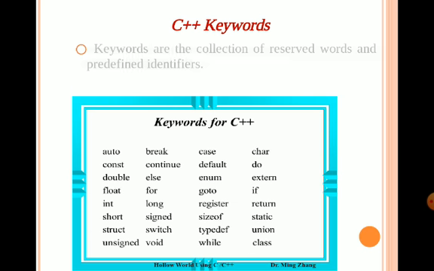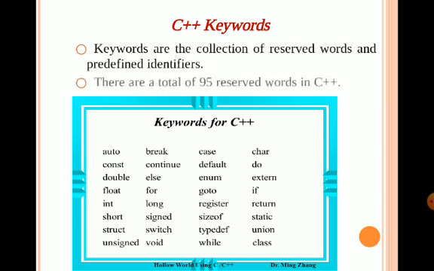Let's move on to keyword. Keywords are a collection of reserved words, and they are predefined identifiers. Totally, there are 95 reserved words available in the C++ language. Some of the keywords are given here. They are float, double, continue, break, goto, register, static, and so on.